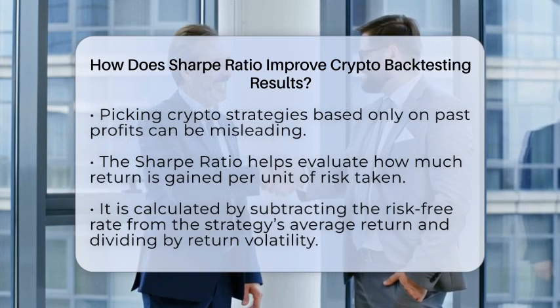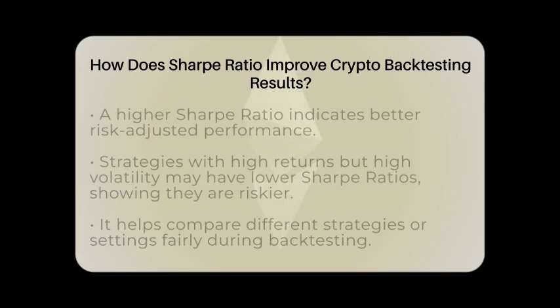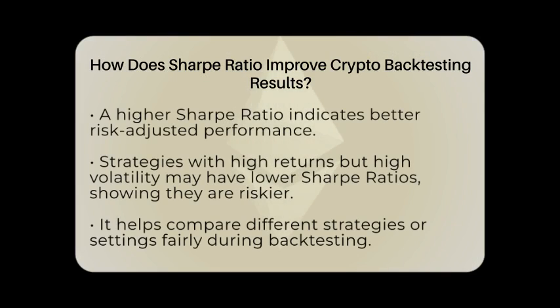To calculate the Sharpe ratio, you subtract the risk-free rate, which is usually the yield on a government bond, from the average return of your strategy. Then, you divide that by the standard deviation of the returns, which measures how much the returns fluctuate. A higher Sharpe ratio means you are earning more return for the risk you are taking. A lower ratio suggests the strategy might be too risky for the reward it provides.